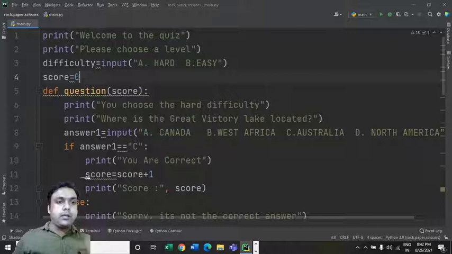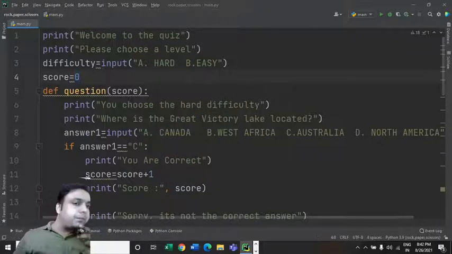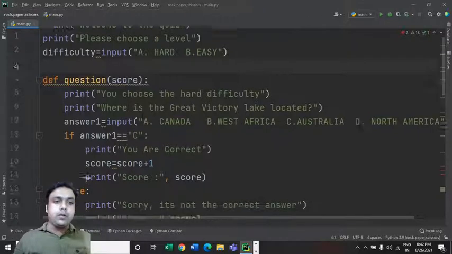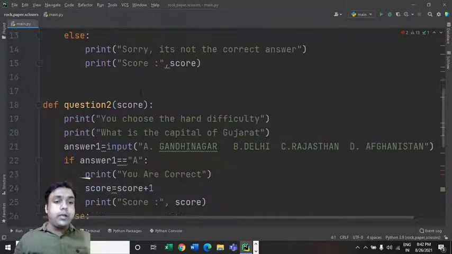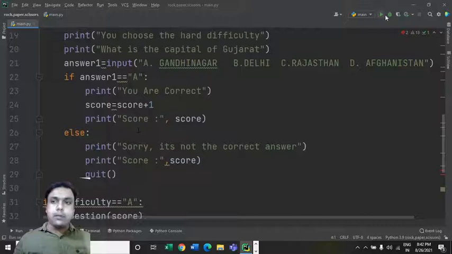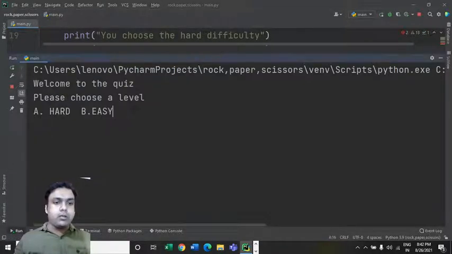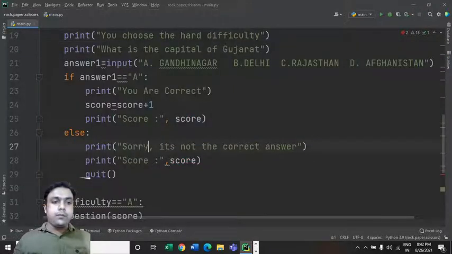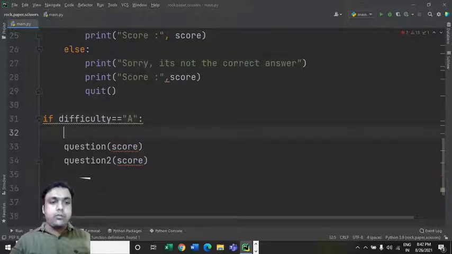So for doing that, if I remove this score equal to 0 from here, then it will not be able to identify the variable named score, right? Let me check it. If I put A over here, yes, it is giving me this error. Let's do one thing. Instead of putting it outside the if control statement, let's put this score variable inside the if control statement. I think that will resolve the issue.